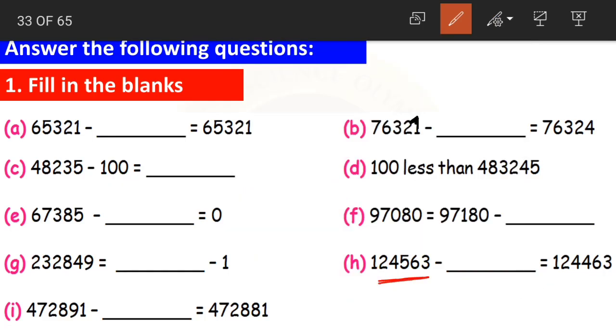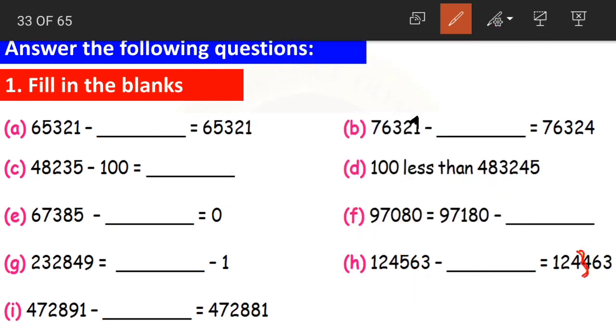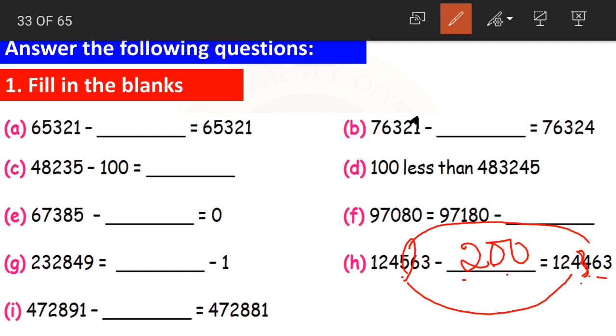Coming to the other method, if we carefully observe the minuend and the difference, the change has taken place only in the hundreds place. Yes. So what does it mean? It means that we have subtracted 100 from it. 5 minus 4 is 1, and as it is in hundreds place, it is 100. Suppose it was 363. Okay. 5 minus 3 is 2, but not simply 2. Here it is 500 minus 300. So the answer is 100. Clear, children? Yes, these were the two ways of solving it.